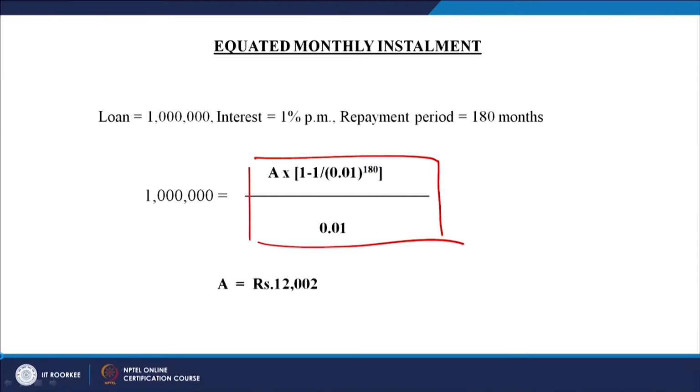In the previous class we were talking about the equated monthly installment, or EMI, and how to calculate it. This is one of the applications of the present value of an annuity. Here all the other information is given to us: the borrowing amount, the interest, which is per month here, and the repayment period, also given in months. So you can make use of this model to calculate the EMI.